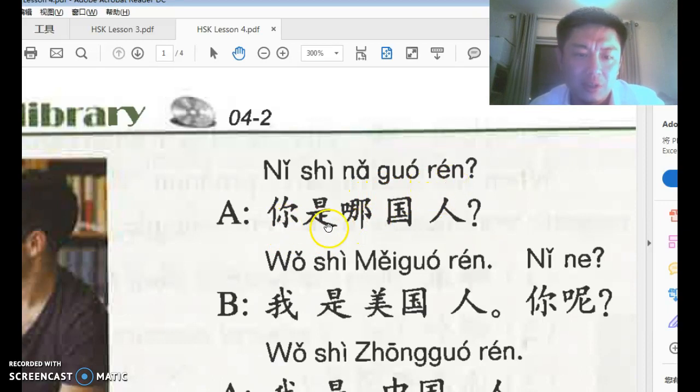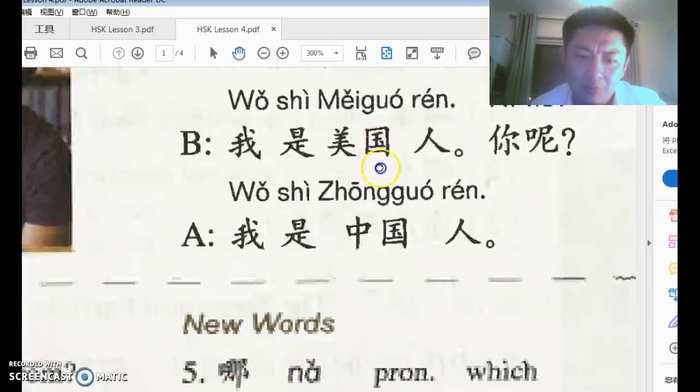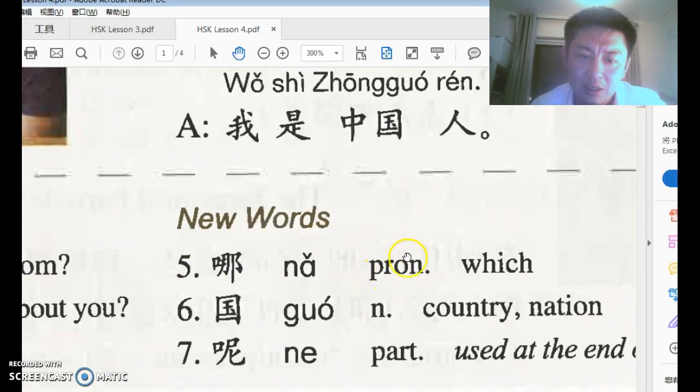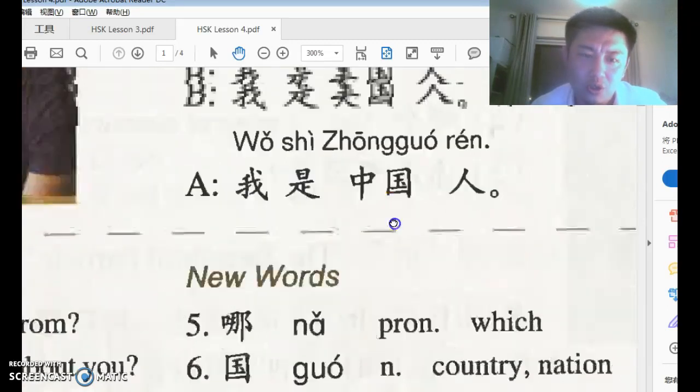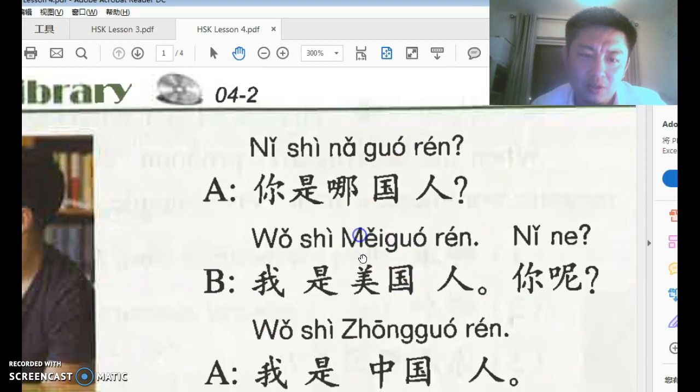We have learned 你是中国人, right? And here we have 你是哪国人? So obviously 中 was missing. That's your Chinese person. 中 is missing and replaced by 哪. What does 哪 mean? Let's take a look. 哪 is a pronoun, meaning which.